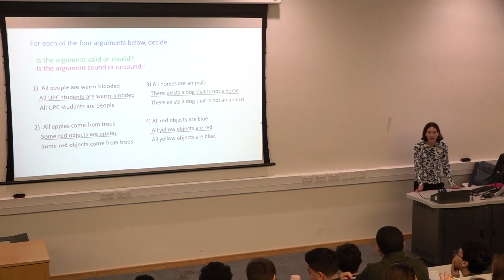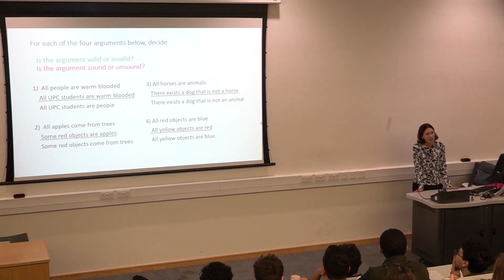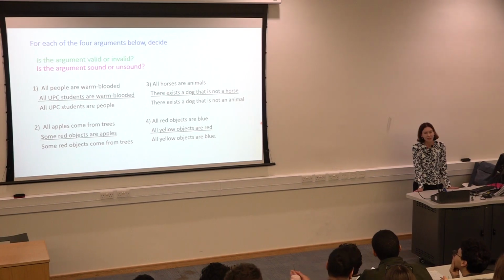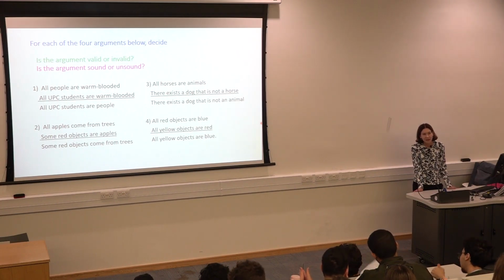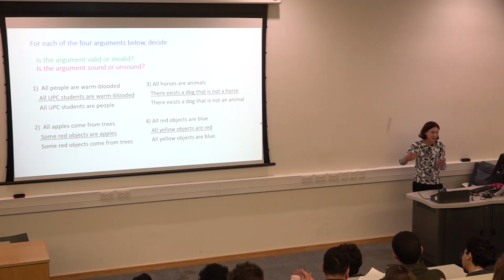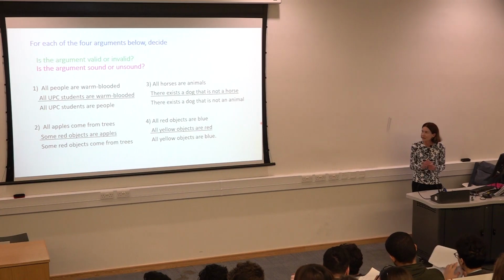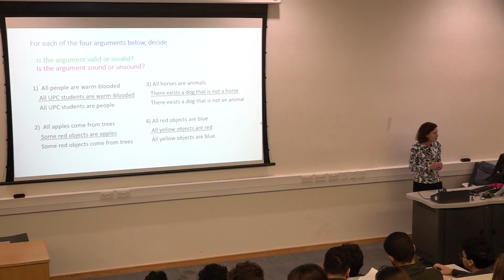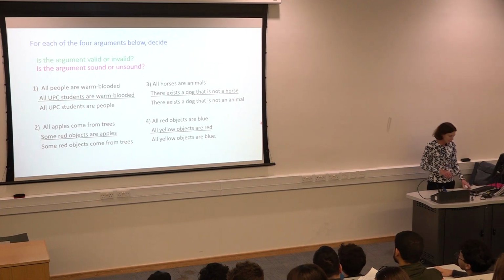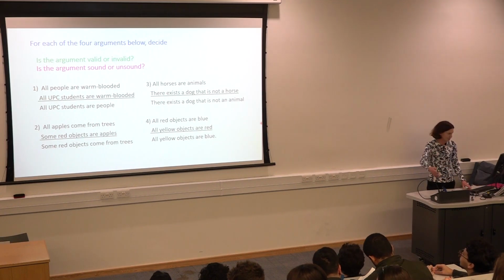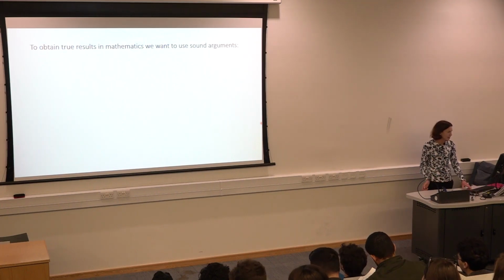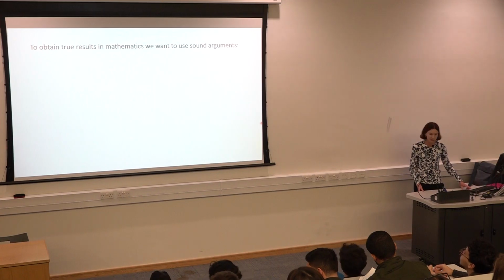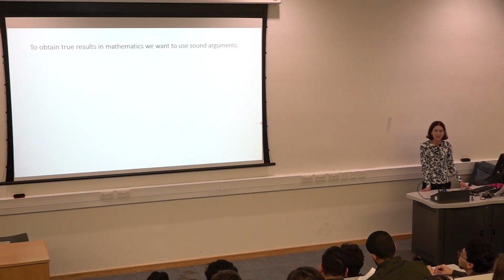So up to now, I've been talking a little bit about logic, sound arguments and valid arguments, yes? Let's return to our original question of what makes something true in mathematics. So we've been talking about proof, yes? Basically, we use logic to get results in mathematics. So to make something true in mathematics, we would like to apply sound arguments. Okay, that would get us further results. So to obtain true results in mathematics, you want to use sound arguments. What does it mean? To make sure that something is true in mathematics, apply a sound argument.